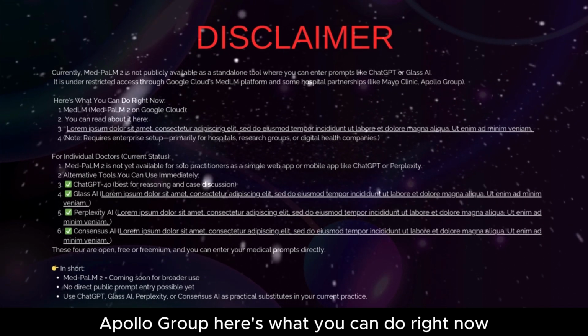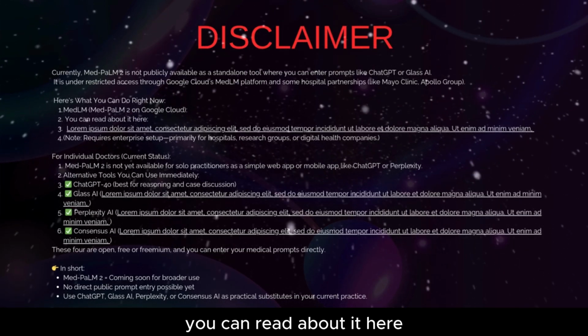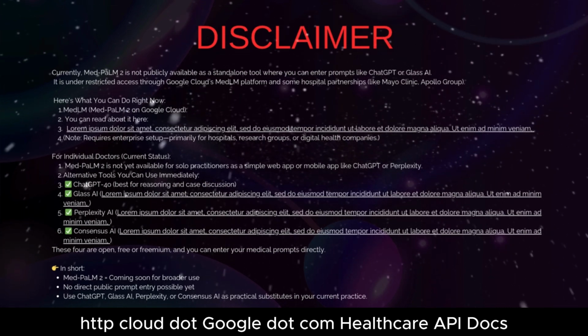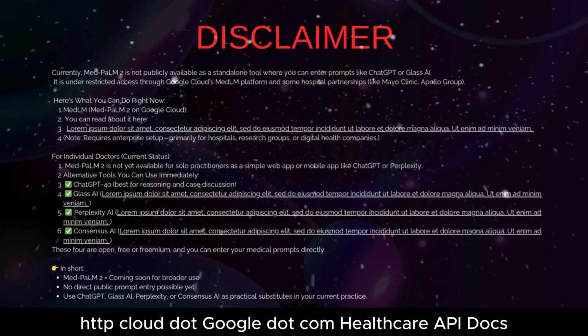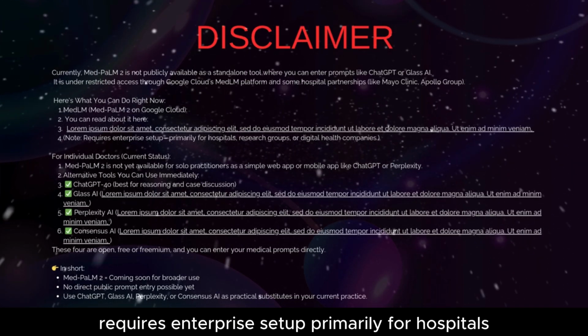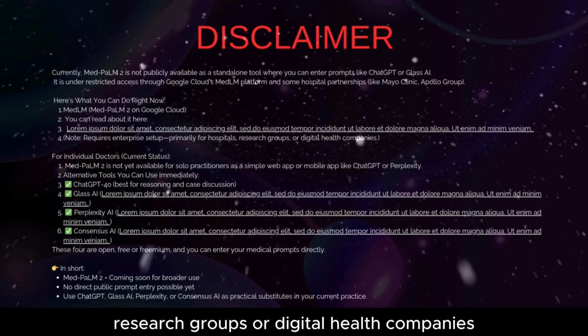Here's what you can do right now. MedLM, MedPalm 2 on Google Cloud. You can read about it here: cloud.google.com, healthcare API docs, MedLM. Note: requires enterprise setup, primarily for hospitals, research groups, or digital health companies.